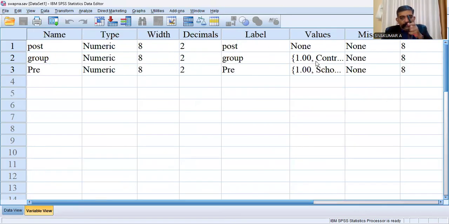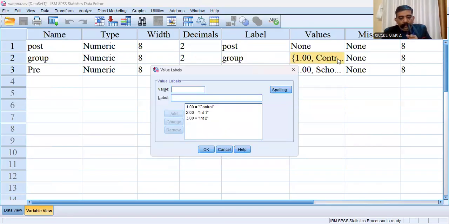Then the second variable is group. I have taken three groups. One is the control group, so that means no exercise. Two means low intensity. Three means high intensity. This is the independent variable.